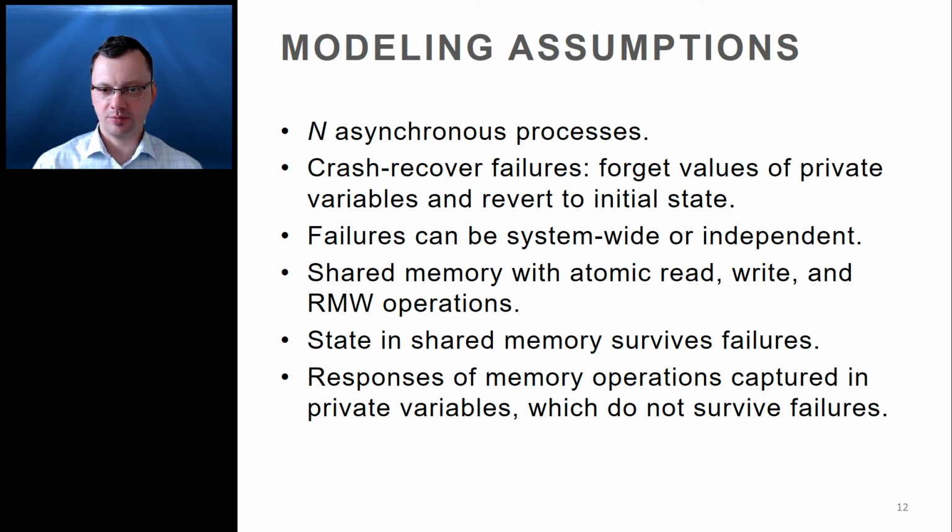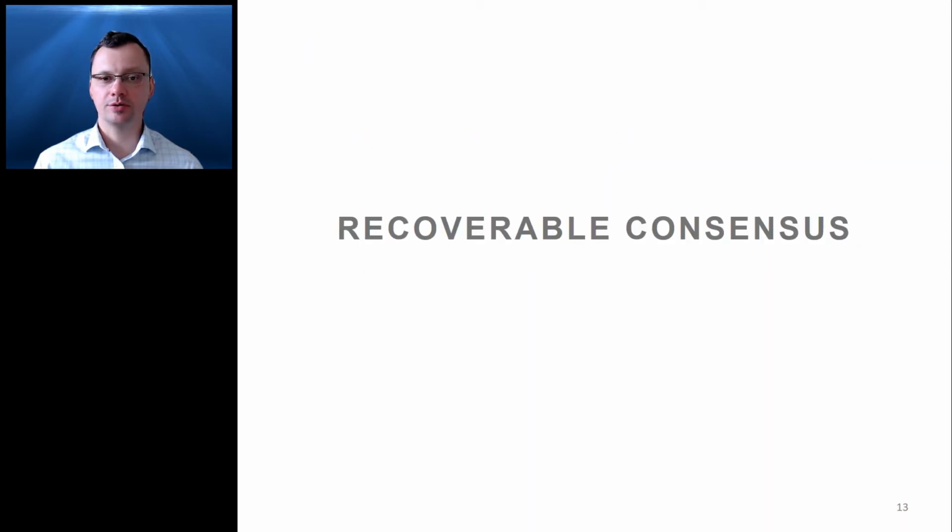In fact, for simplicity, I assume that there is no volatile cache and that flush instructions are not required. The simplifying assumption is removed easily by inserting flush instructions and additional store fences. And this is exactly what you would do if you wanted to take the algorithms presented in this work and make them run on a real-world multiprocessor with persistent memory. And as far as impossibility results are concerned, there's no need to remove the simplifying assumption because it actually makes our results stronger. Let's proceed with the contributions.